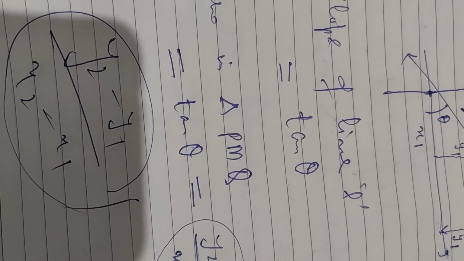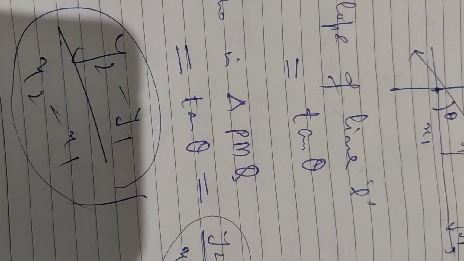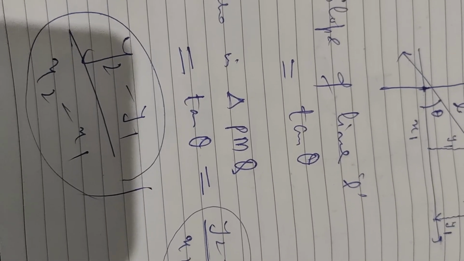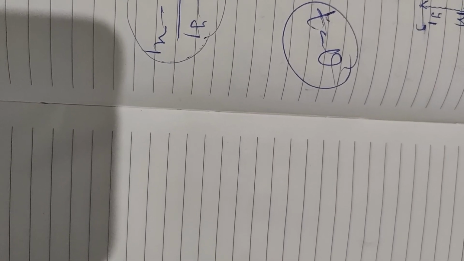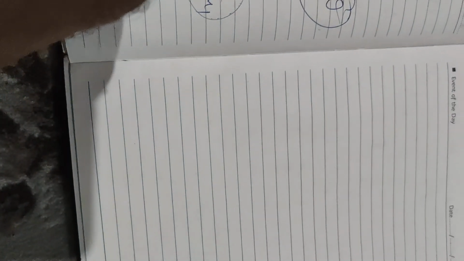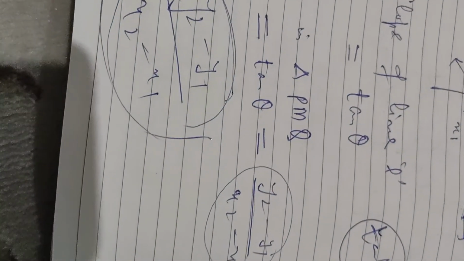तो हमने यहाँ दो बातें पढ़ी. If the inclination is given, then the slope is given by tan of that angle, tan theta. If the two points are given, x1 y1 and x2 y2, then we can find the slope of a line by this formula, y2 minus y1 divided by x2 minus x1.